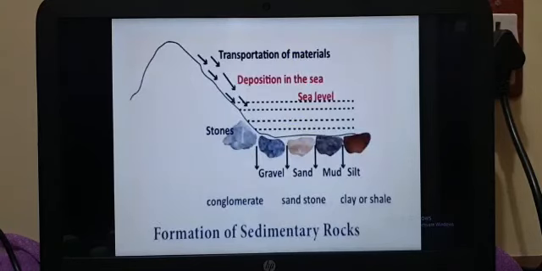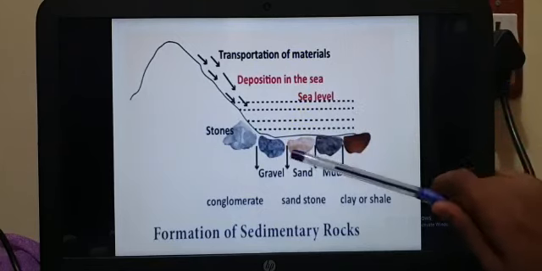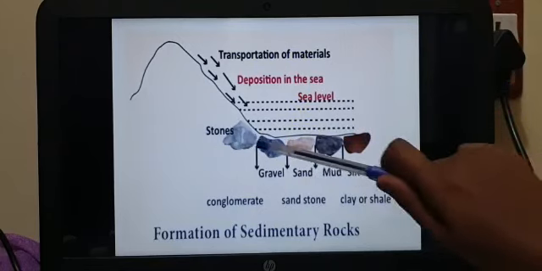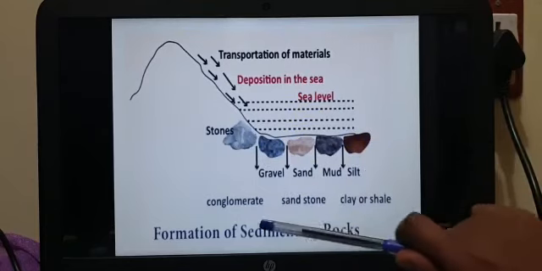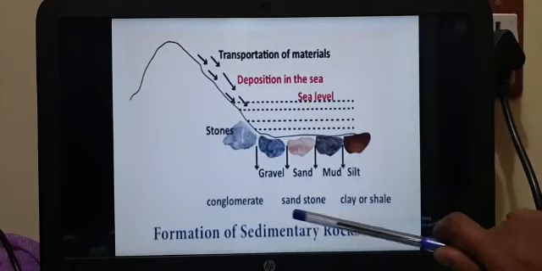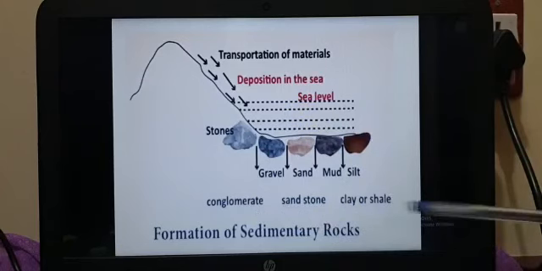So this is the formation of sedimentary rock. Okay children, see, transportation of minerals, deposition in the sea. So all the stones are being settled down. So gravel, sand, mud, silt, conglomerate, sandstone, clay or shell. These are the formation of sedimentary rock.